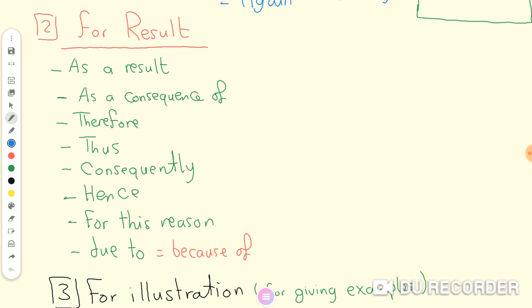All of these we can use instead of so to show result, but we use transition words, as I told you before, to make our writing more interesting. And transition words help you to know the relationship between ideas in the sentence or in between paragraphs.